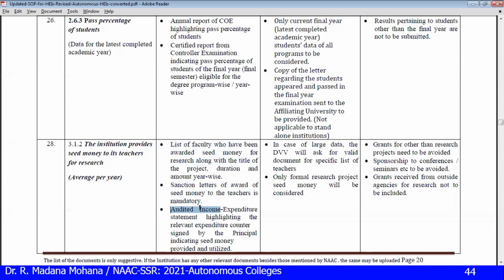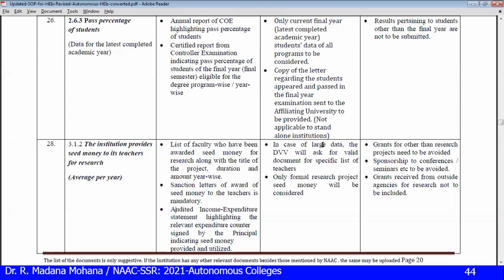Then this is very important: the audited income expenditure statement highlighting the relevant expenditure, countersigned by the principal, indicating seed money. In the income expenditure statement, with the header faculty seed money for research, whatever amount was released year-wise should be reflected in the audit statement.